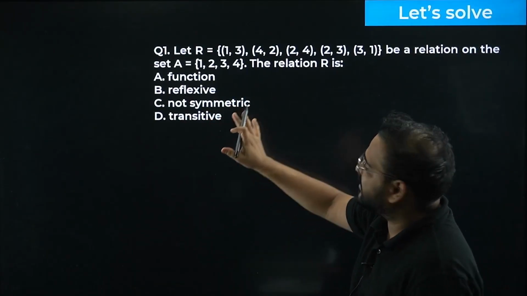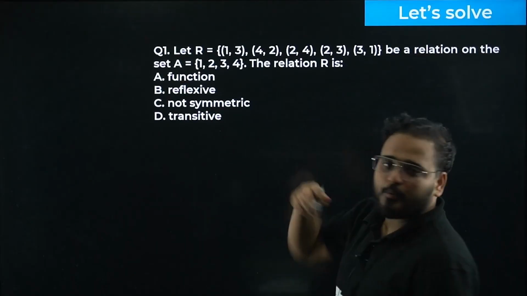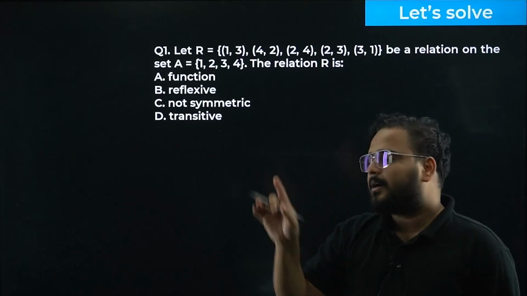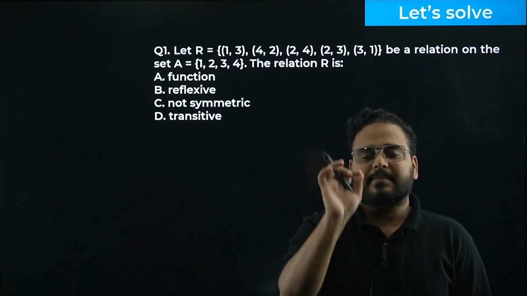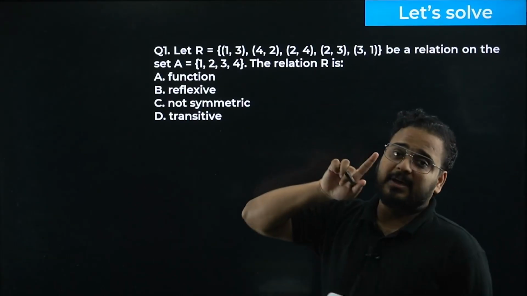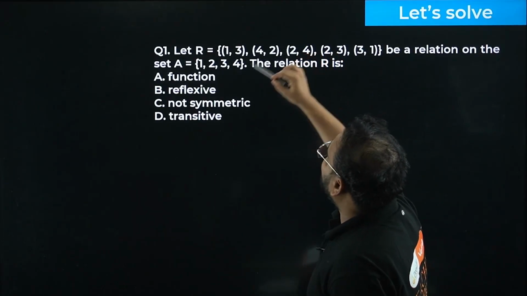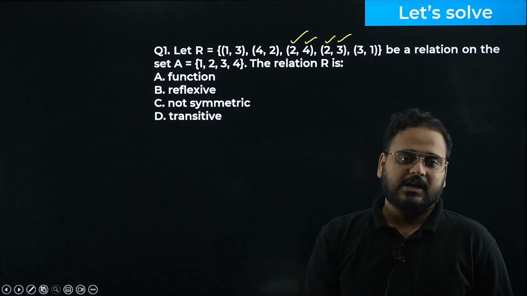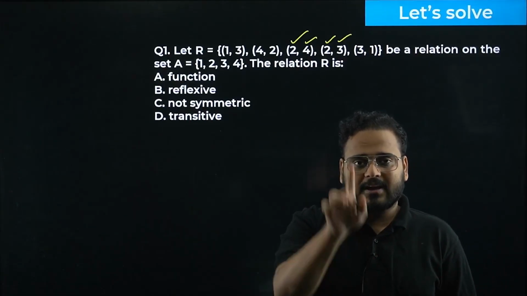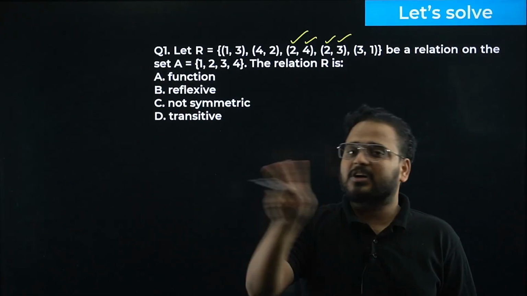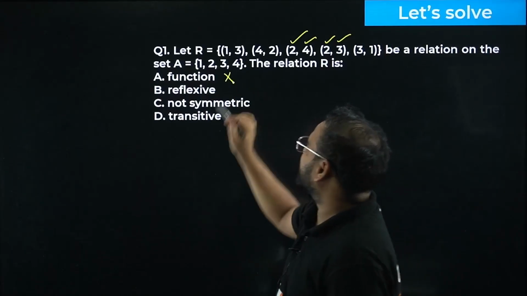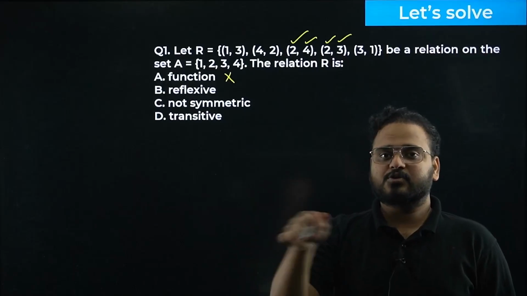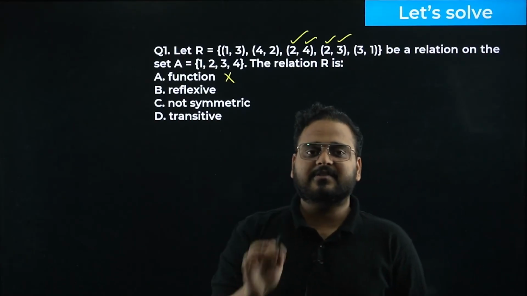For function, the definition is very simple. I hope you learned the function definition in PU1 or in the 11th grade. If not, I'll teach you again later. But right now, I'll tell you one statement: you should have a unique mapping in functions. Check here. Value 2 is giving me 4 and 2 is giving me 3 as well. So for the same value in the domain, 2, I have 2 images. It means not a function. 2 is linked to 4 and to 3, so not a function. You can't have a function definition like that.